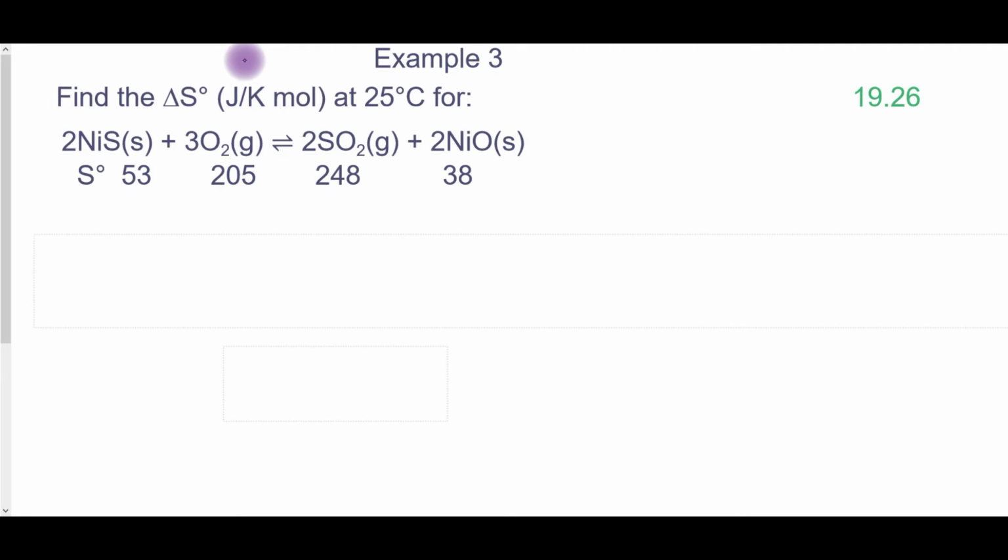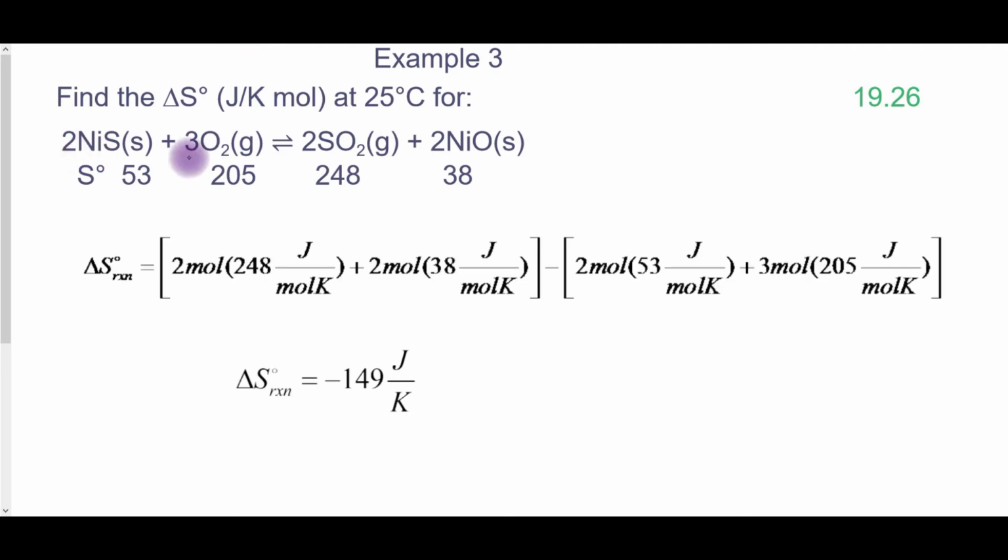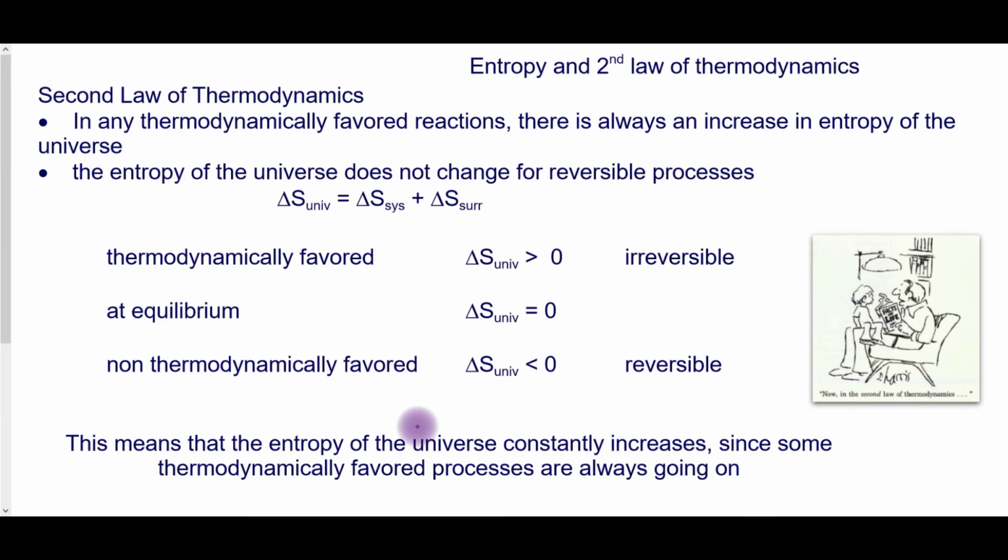Pause the video and give this one a try. This problem, I do not have a 1-to-1 ratio, so it's important to put the moles in. I substitute in my values and I get a change in entropy for this reaction of negative 149 joules per Kelvin.